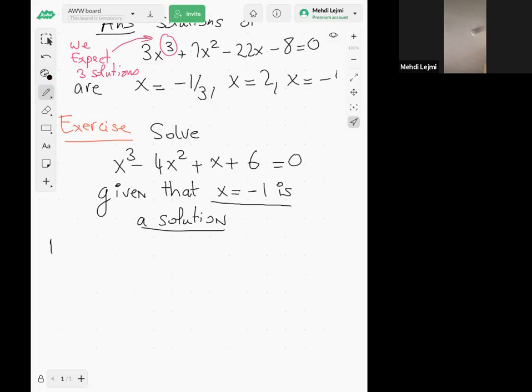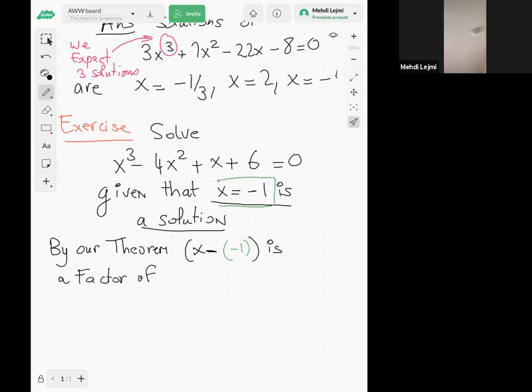x minus the number given here, which is -1, so x minus -1 is a factor of f of x.